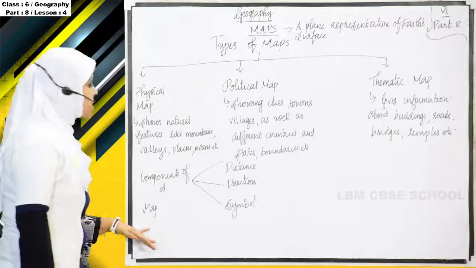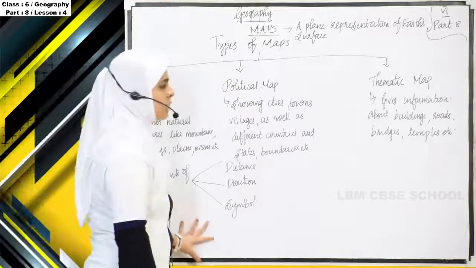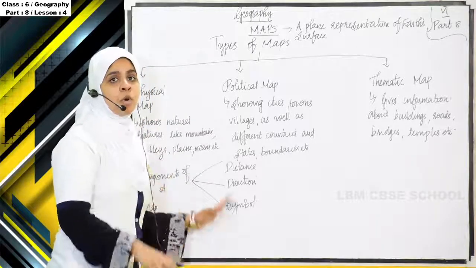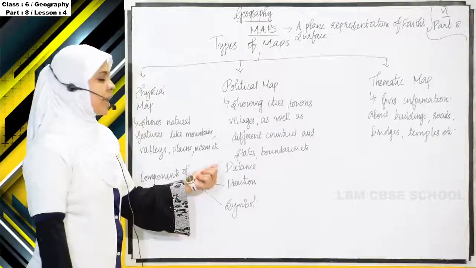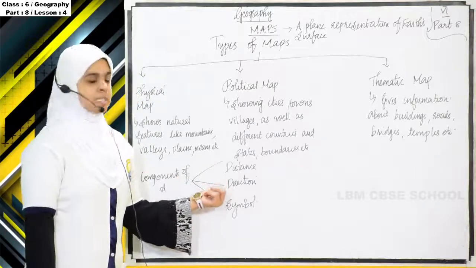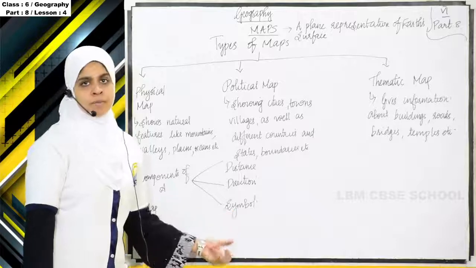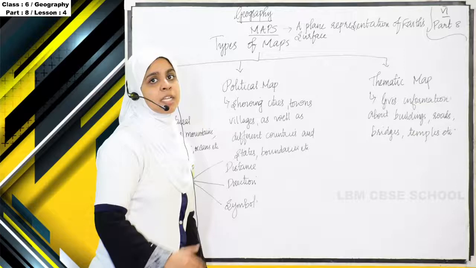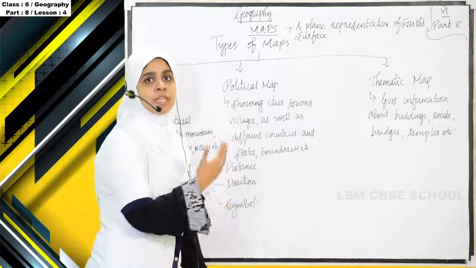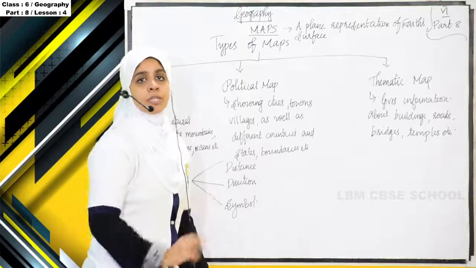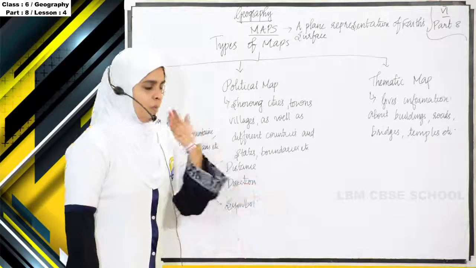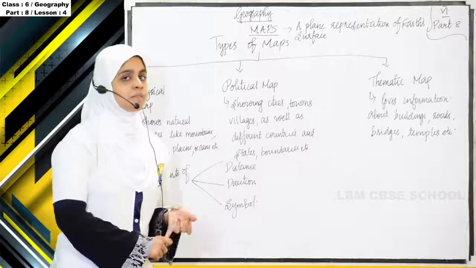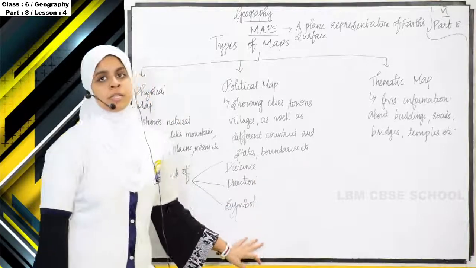Next is components of a map. What are the components of a map, or under which components, or by giving attention to what all components a map is drawn? It will take into consideration the distance, direction, symbol. See, a particular place is falling on the east direction. So in a map we have to show the east direction itself. What will happen if we show it in the west direction? So when we are drawing a map, we should know about the distance, direction and also symbol.